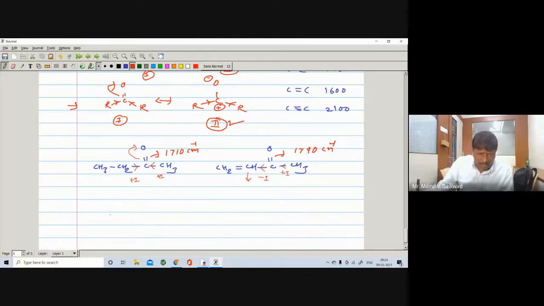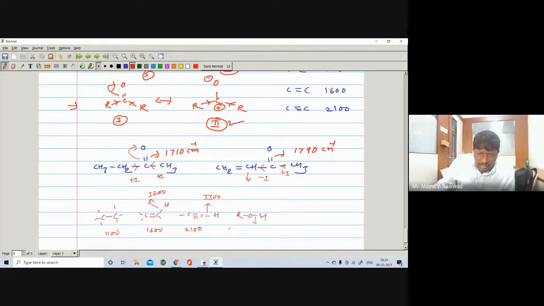So today we have seen the carbon-carbon single bond of alkane, right? It will appear at 1100. Carbon-carbon double bond will appear at 1600. Carbon-carbon triple bond will appear at 2100. So here if it is a C-H stretching of alkane, then it will appear at 3200. If there is a C-H stretching of alkyne, then it will appear at 3300.